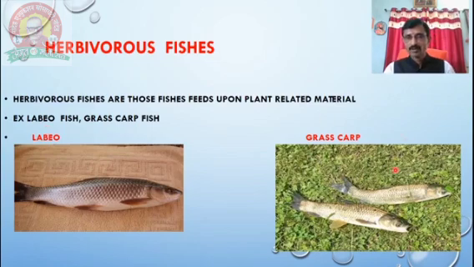One belonging to the exotic carps is the grass carp. It means the two examples of herbivorous species are Labeo and grass carp. More examples are not needed for your basic concept; two examples are sufficient for herbivorous. Again, herbivorous species are those species that feed upon plant-related material which is present in the water. One example is Labeo rohita, and the next one is the grass carp. This is the herbivorous species with examples.